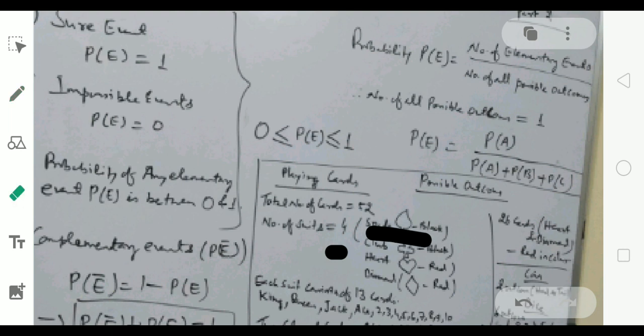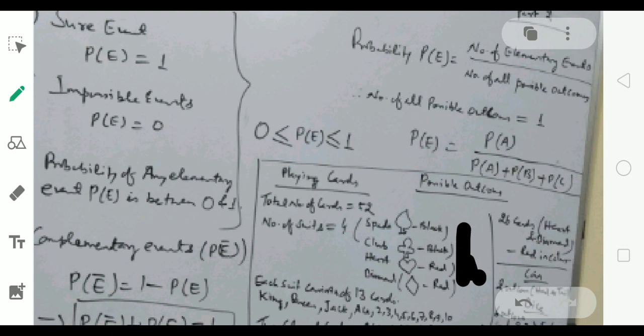So spade is black in color. First, we have cards in 2 colors, red color and black color. 26 cards are red in color and 26 cards are black in color. Now which suits are red and which are black? Heart and diamond, these two are red in color. And club and spade, both of them are black in color. So this part we need to remember.